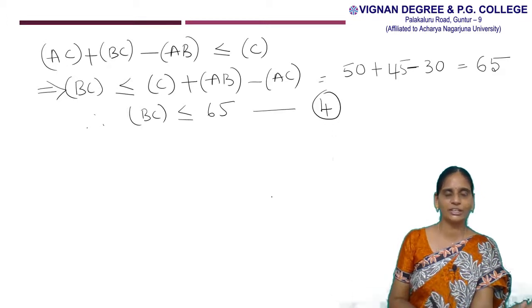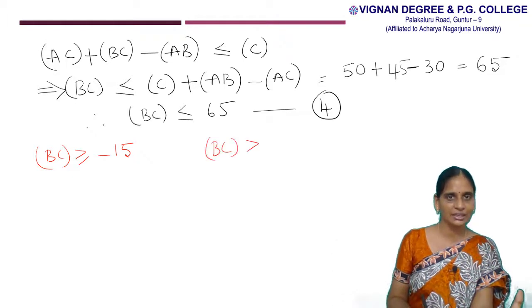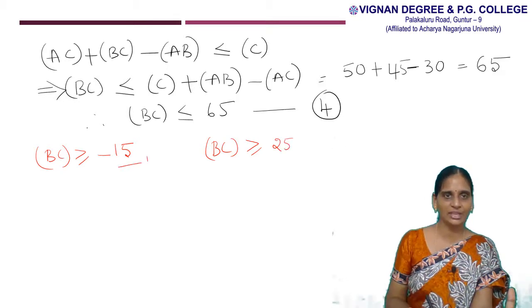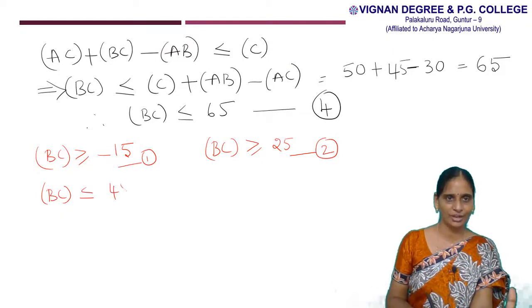Here we get from the 1 to 4 equations. First condition, we get frequency of BC is greater than or equal to minus 15. Frequency of BC is greater than or equal to 25. So this can be obtained by the first consistency condition, and this value can be obtained by the second consistency condition. And the third consistency condition is frequency of BC is less than or equal to 45.